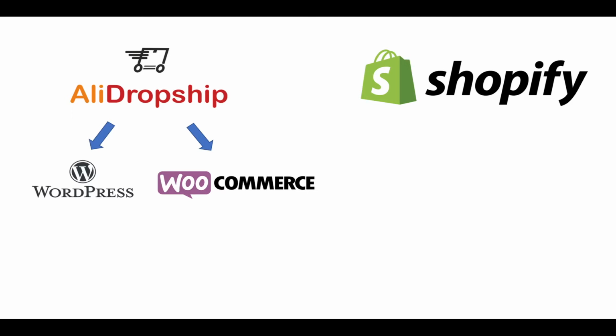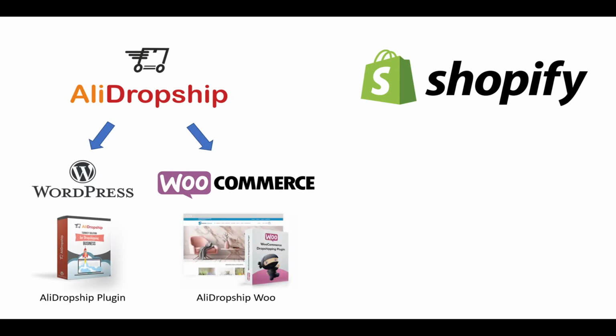So if you are already set up with WooCommerce on your e-commerce store, you can use the AliDropship Woo version, which they have, as well as the regular AliDropship plugin. So AliDropship Woo is designed specifically for WooCommerce based e-commerce stores and websites, and then there's the regular AliDropship plugin that is compatible with WordPress. So if you haven't set up a website yet, you can get started with either one. There's pros and cons to each of those.